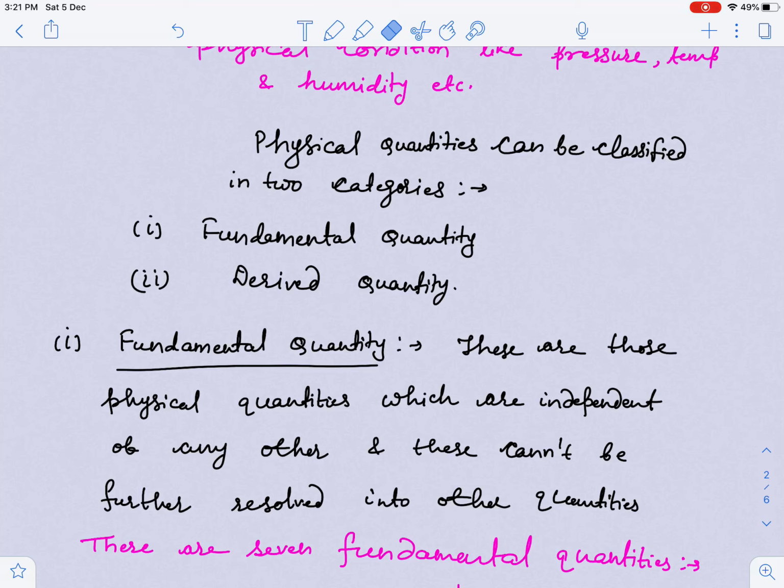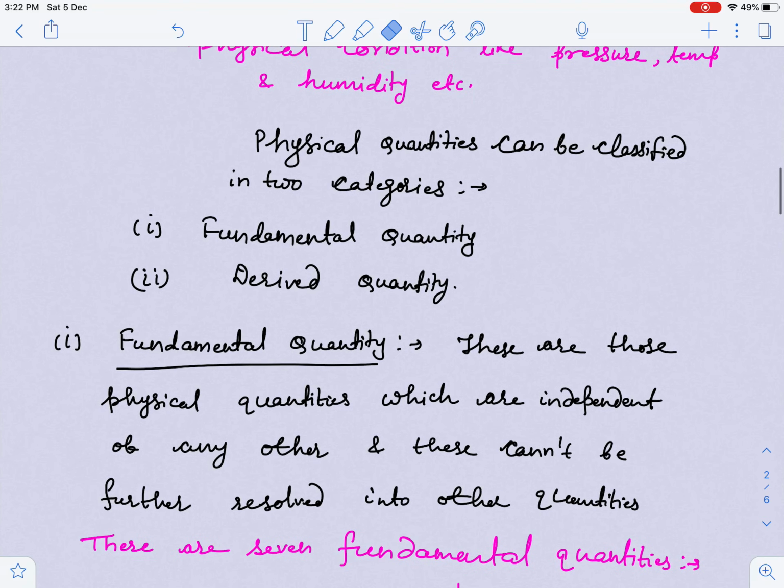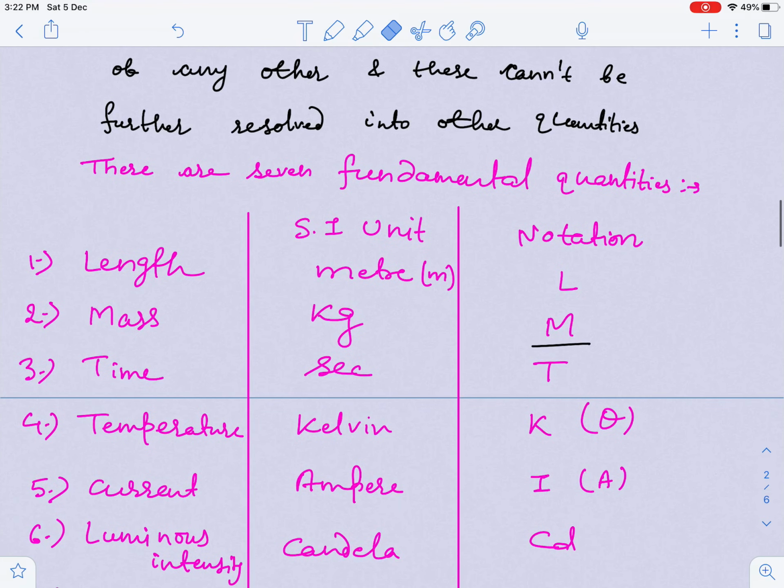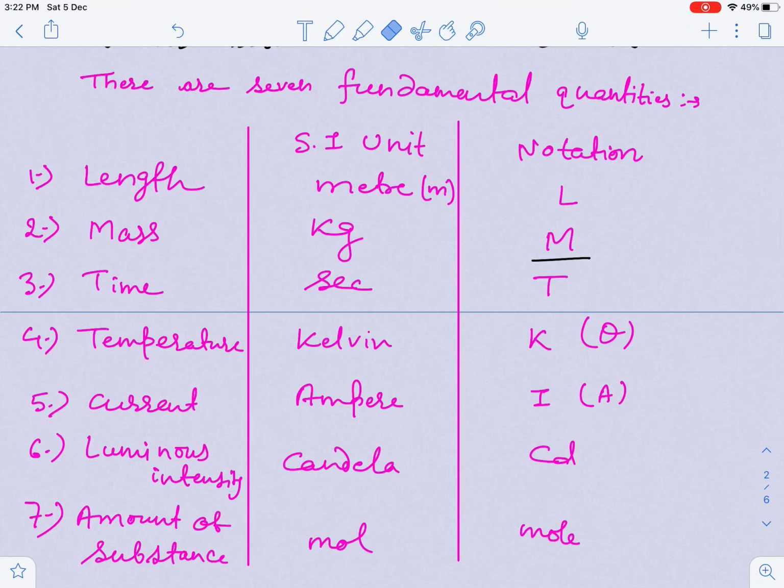Fundamental quantities are those quantities which are independent of any other. They do not depend on any other quantity. They cannot be further resolved or derived in terms of any other quantity. There are 7 fundamental quantities, guys. They are independent from any other quantity. I have written the names of those fundamental quantities.